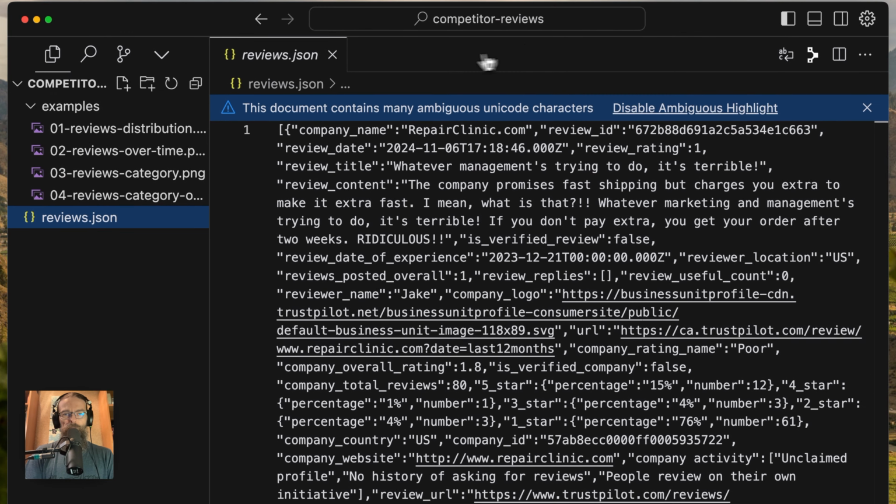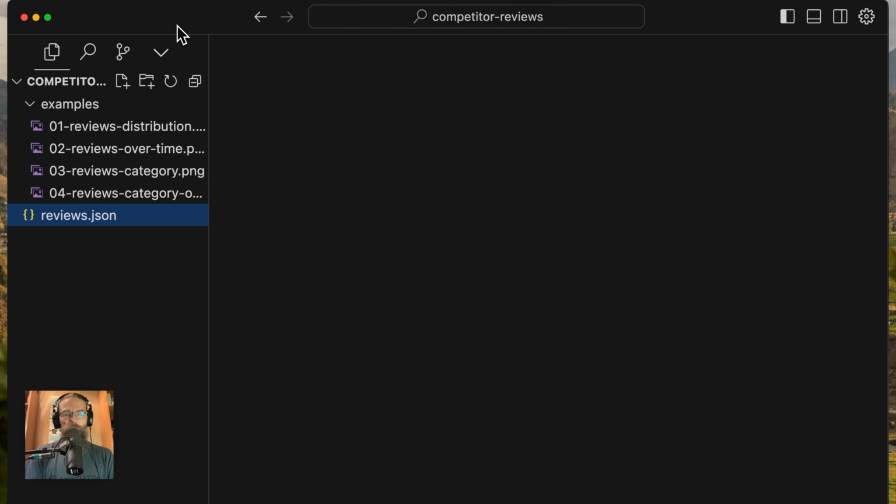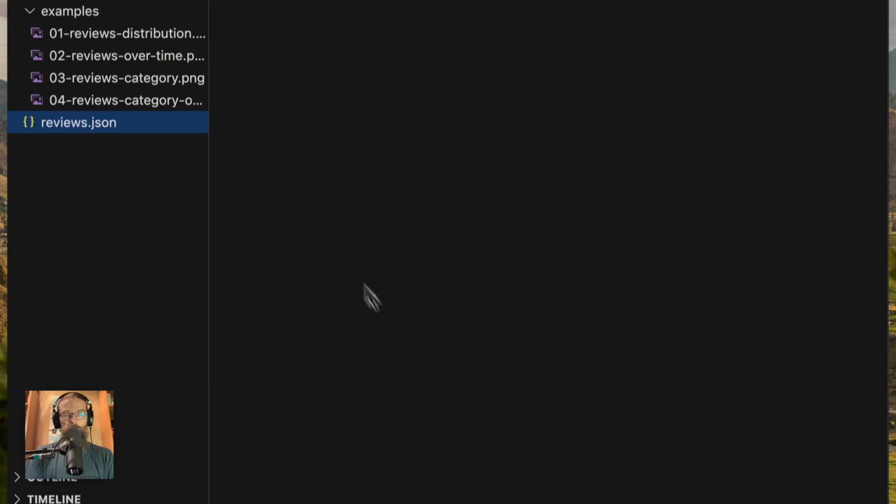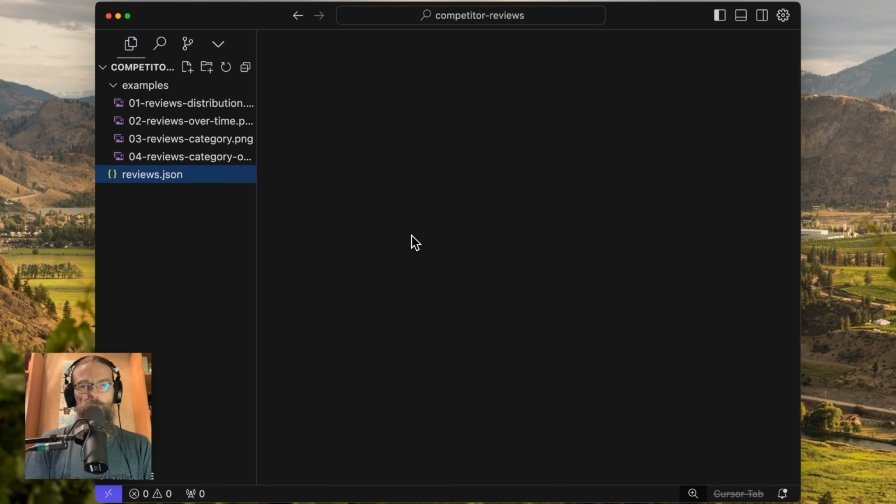If you're in software, or do any kind of dev work, you may recognize I'm using a tool called Cursor, which is based off another dev tool called VS Code. You don't have to use Cursor. I'm going to use it because it has nice AI features built in. You can do this with the free tool VS Code and something like ChatGPT or Claude to give you some of the code.